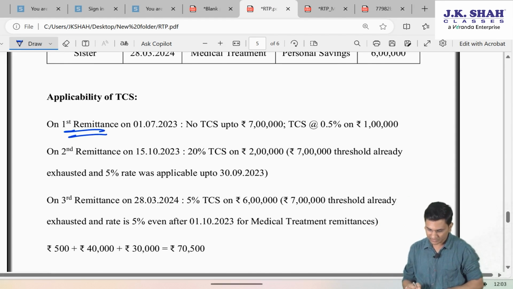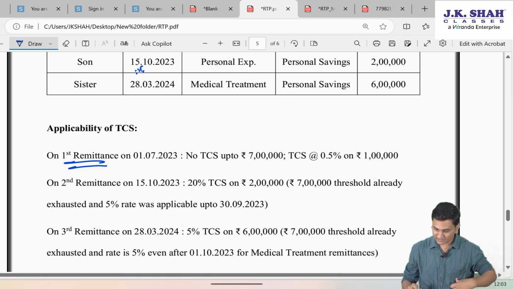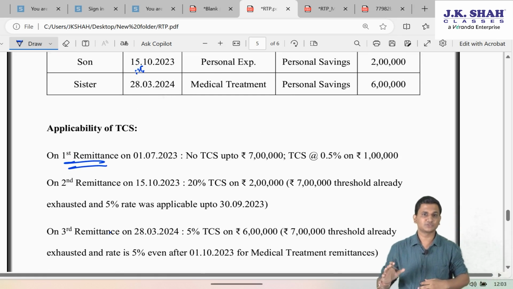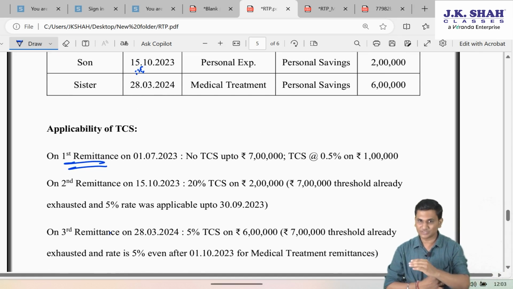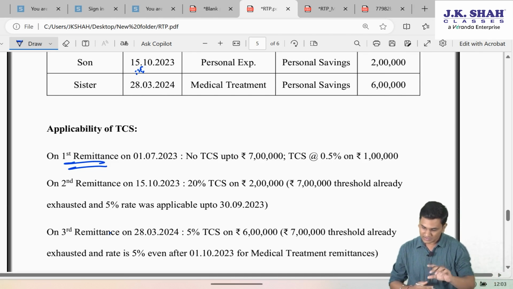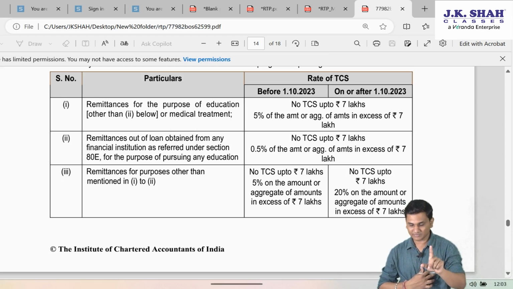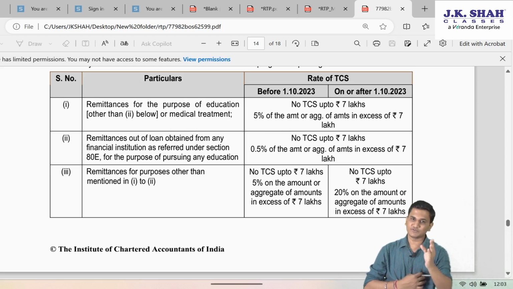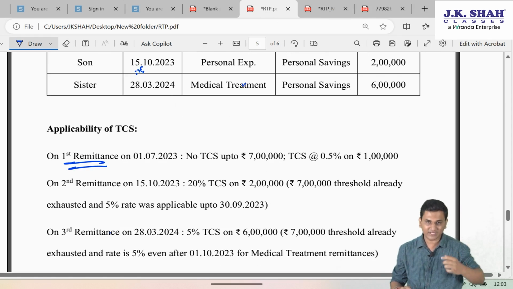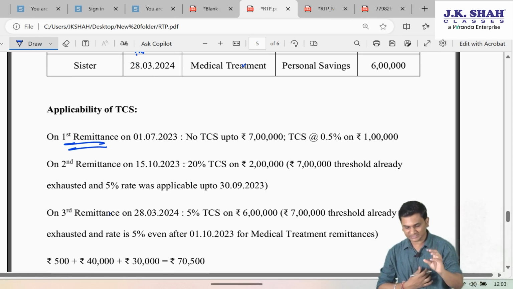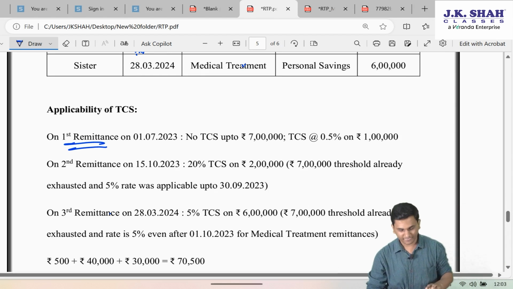Similarly, 5% was applicable only up to 30th September. Similarly, for the third remittance which is done on 28th March 2024, since the threshold is already exhausted, this medical treatment comes in the first category, medical treatment. The rate is 5% only, even before 1st October, even after 1st October. So since the payment is done on 28th March, 6 lakh into 5% TCS will come.